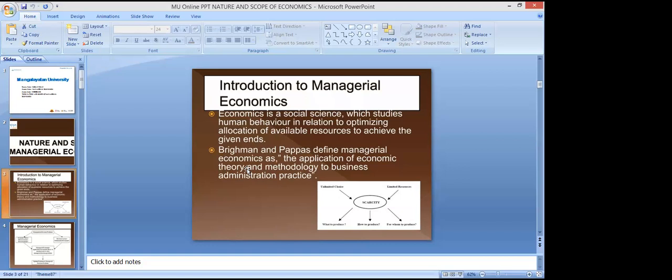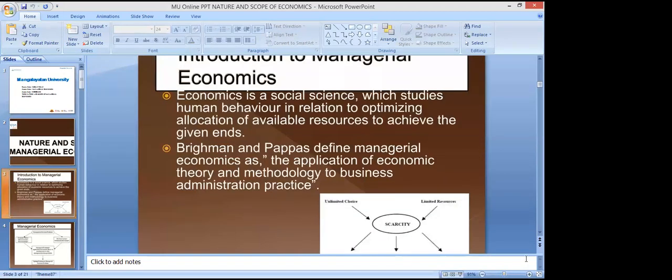Ultimately the concept is the same. The concept, as you can see on your screen, is scarcity. Scarcity of what? Scarcity of resources that a manager has to take care of. It has to utilize limited resources against unlimited wants. These are the problems, as you can see on your screen also, right?